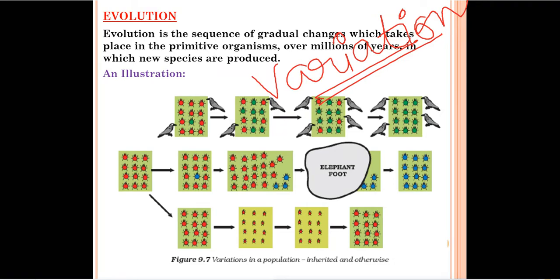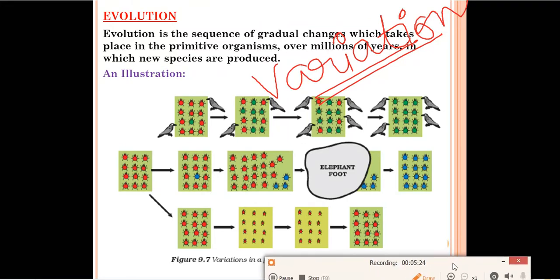The bacteria which can survive in the high temperature, they will only be alive, but the bacteria which cannot withstand high temperature, they will die. This is because of variation, that some bacteria can survive and some bacteria cannot survive. So overall variation is good for the environment, and it gives the survival advantage. More the variation, more the chances of survival will be there. So one line you have to remember in this one, that if the variation is more, the chances of survival is also more. Now we'll continue with our chapter.